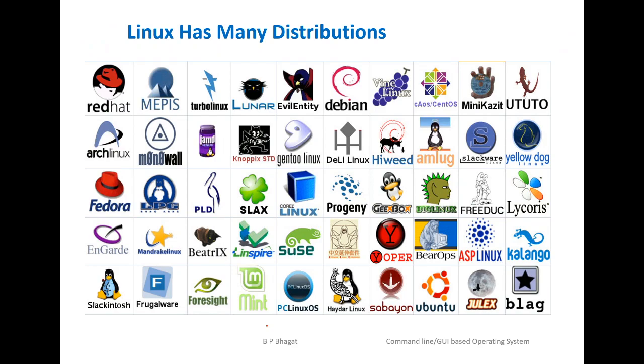So these are the Linux distributions that are available in the market. So these are the various distributions that are available in the market. Some of the widely used distributions are Red Hat, Fedora, then Linux Mint, Ubuntu, Debian. So these are some of the examples which are widely used. Almost all these distributions are available in the market with the features that are available in Linux.